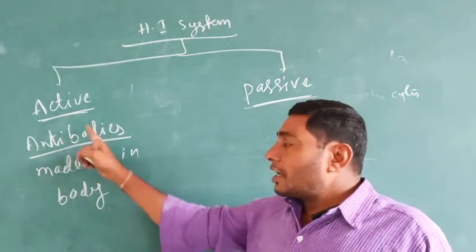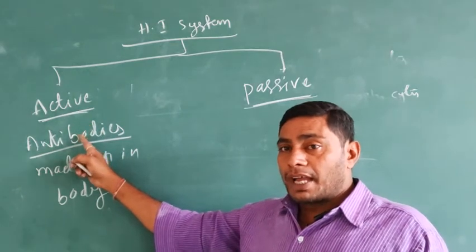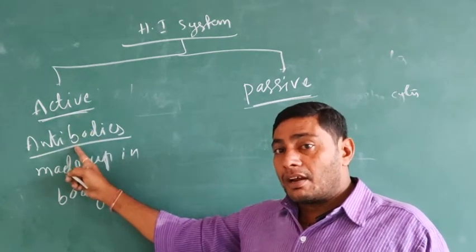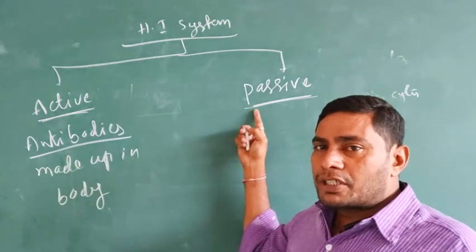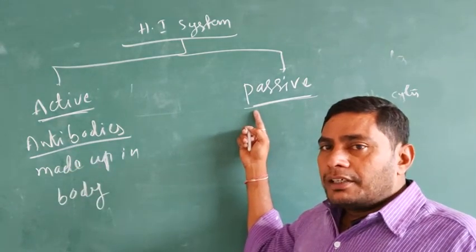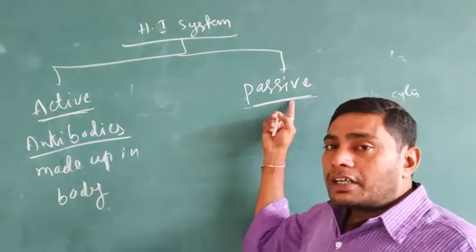The active immune system is a long-term immune system.